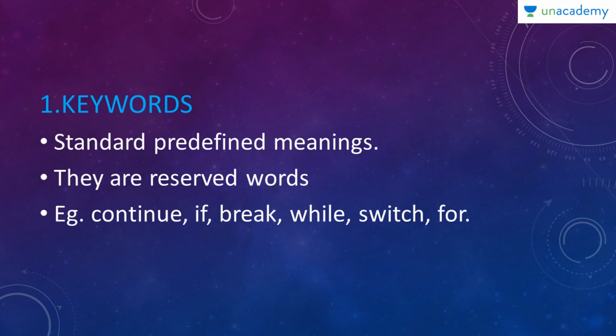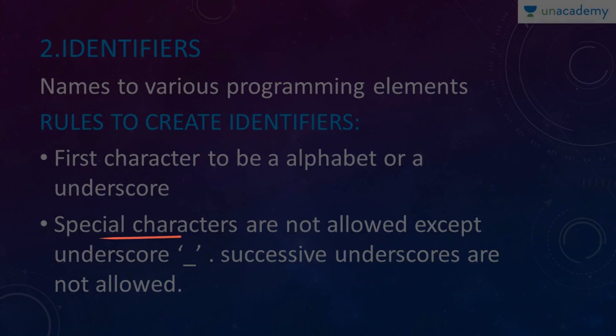Let us start off with keywords. Keywords are words which have predefined meaning. They are also called reserved words because in the C++ library there are a few words which cannot be changed. If you use that word in the program, it means something, like you should do that. For example, we have something called continue. If you use the word continue, it will do the specific task given for that word. You can't use it as a variable or something else. There are a few other keywords. Examples are continue, if, break, while, switch, and for. You'll get to know about them in later lessons.